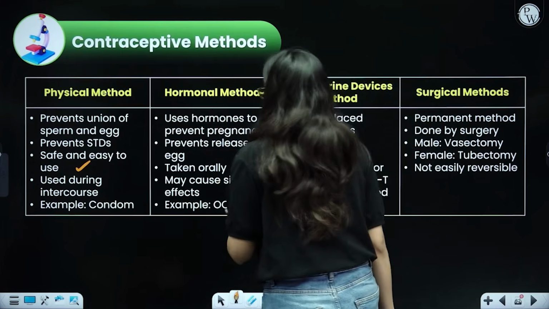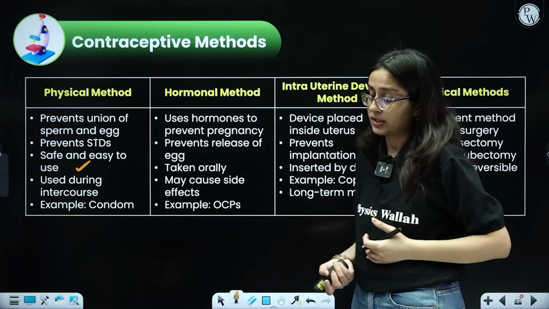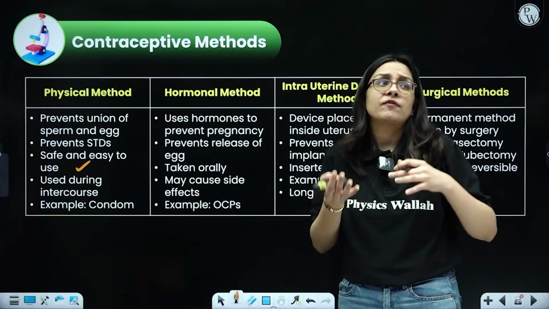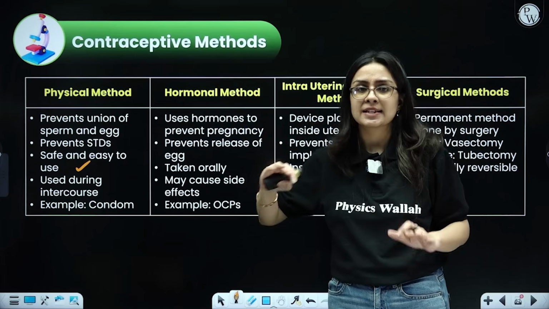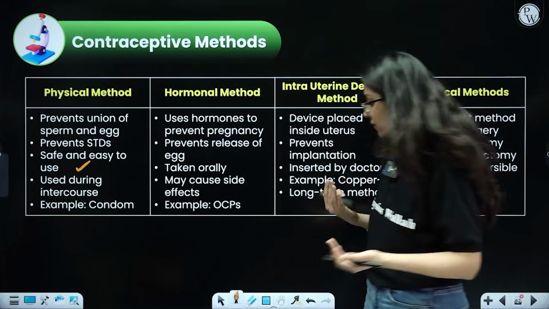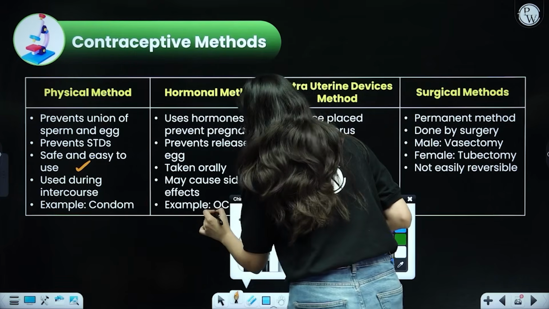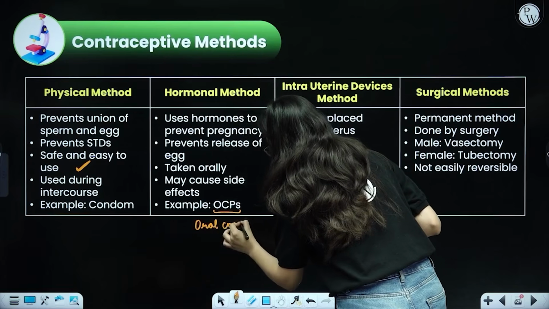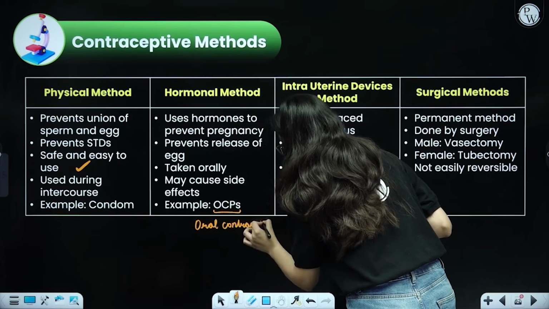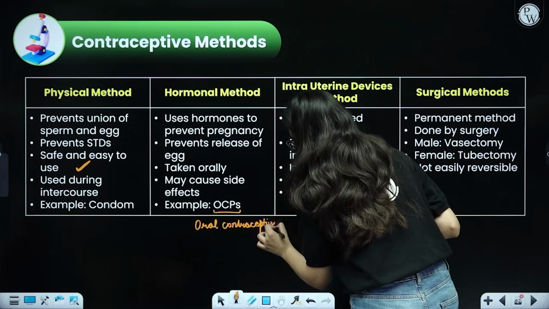And then the hormonal method usually plays with the hormones such that the female does not produce an egg. Hormonal methods are mostly used by females in the form of oral contraceptive pills. It is written over here, OCPs, don't get confused: it is oral contraceptive pills. Oral means that you have to take something by mouth.